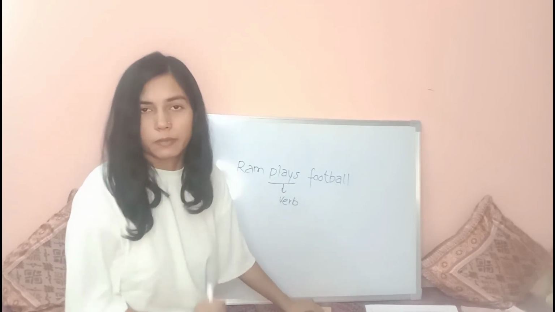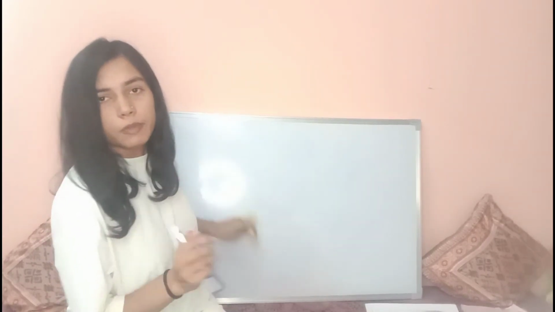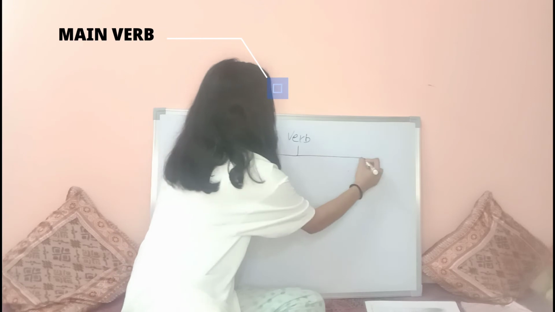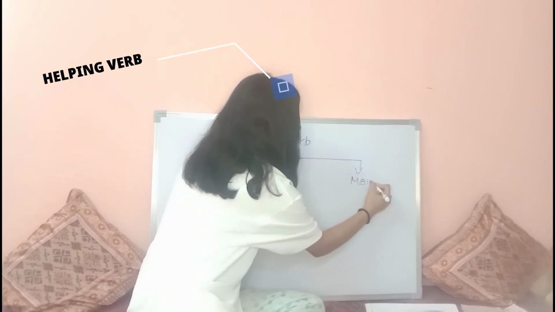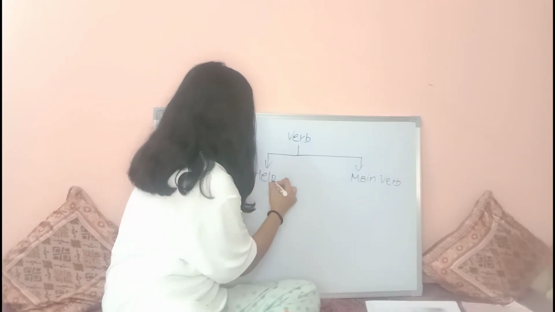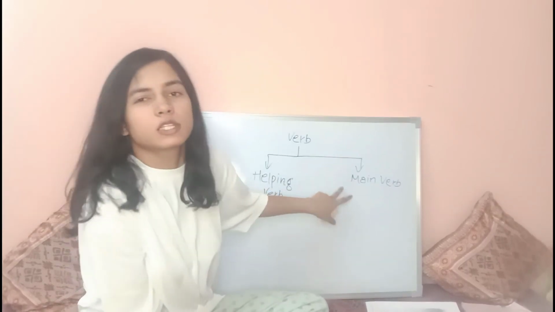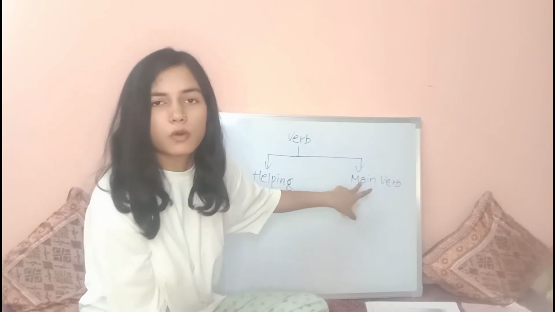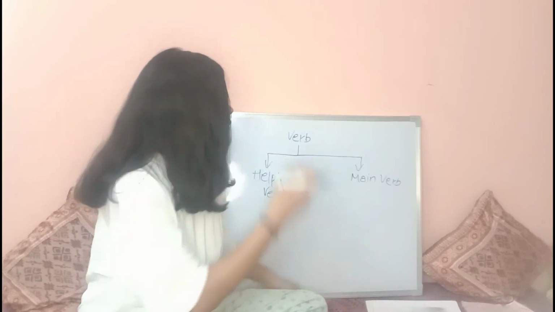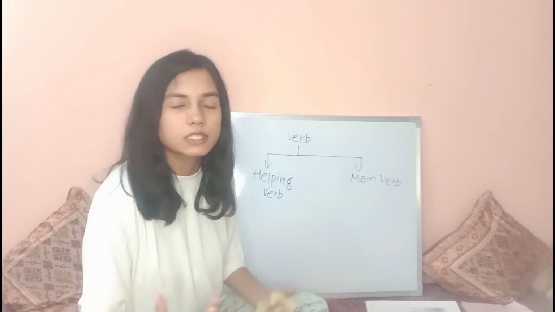Verb is also of two types. First is main verb and second is helping verb. What is main verb? Main verb is also a verb that is used to describe the main work of a sentence. Suppose if I say I'm cooking, I'm playing, I'm listening, I'm sleeping, these are main verbs.